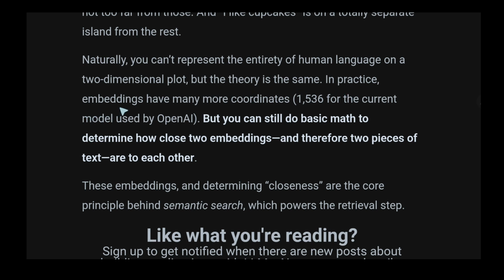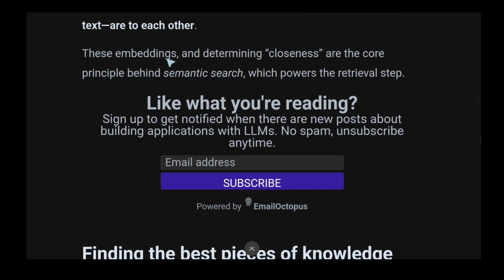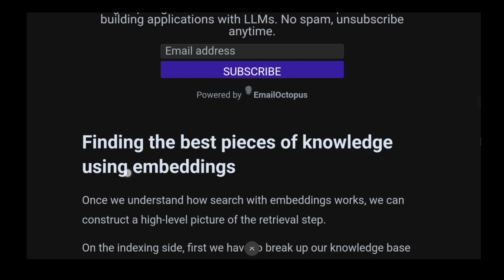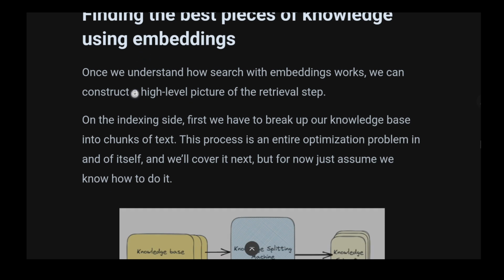In practice, embeddings have many more coordinates, 1,500 dimensions for the current model used by OpenAI, but you can still do basic math to determine how close two embeddings, and therefore two pieces of text, are to one another. These embeddings determining closeness are the core principle behind semantic search, which powers the retrieval step: finding the best pieces of knowledge using embeddings.